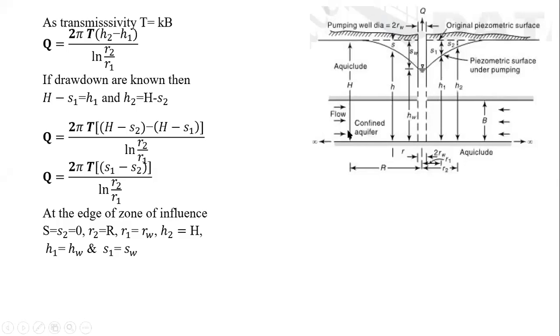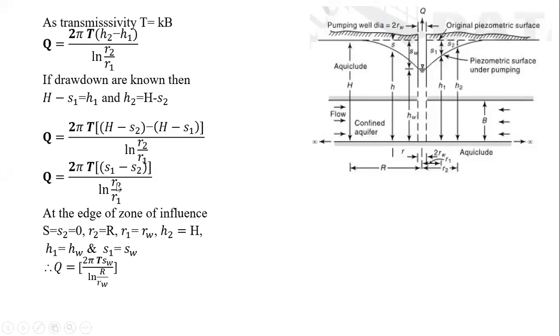So at the edge of influence, the upper limit, that is R2 will be capital R and H will be capital H, and the lower limit R1 is equal to small r and height H1 will be HW. Now put the values over here. We'll get 2 pi T into S1, which is nothing but SW, as we have considered the lower limit. S2 is 0, so that will not be there.